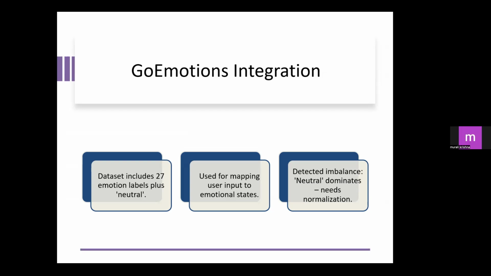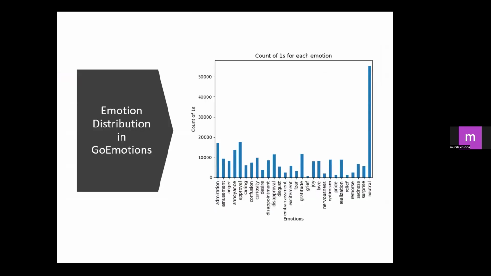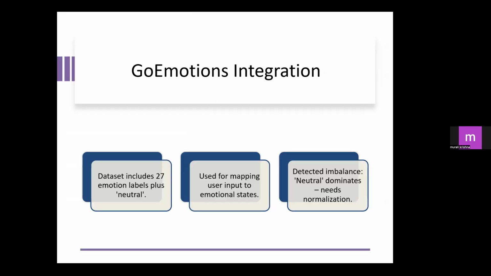Hello everyone. As my teammates have discussed, we have worked on the Spotify dataset heavily for our first phase, and we have started a little bit on GoEmotions also. The main theme for GoEmotions is to get the emotion from the text sent by the user. We are going to get the text from the user and try to detect what emotion it is, and we will incorporate it with the Spotify dataset, where it will be matched with valence. This data set has 27 emotion labels, and we used mapping for input emotions as I discussed before.